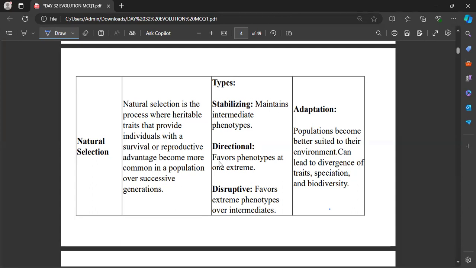That is natural selection. Nature selects who will survive and who will be the fittest organisms. That is the concept of natural selection.